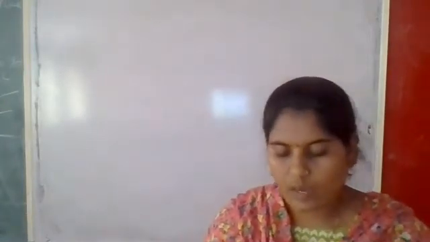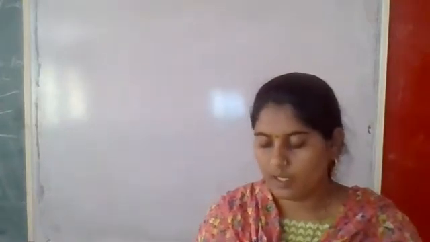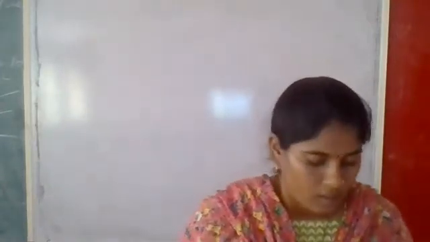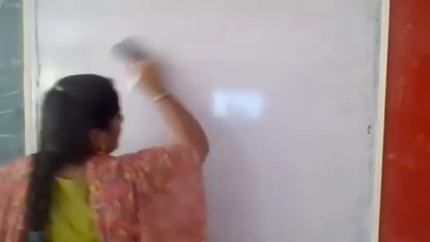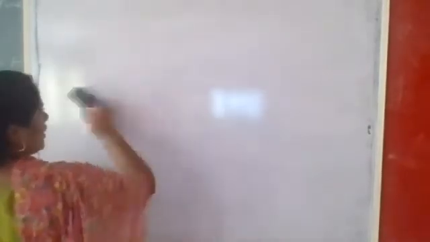Based on this, we have to comment in terms of R. So all of you write down the given points: the M value, M1 value, the f value and the EI value.